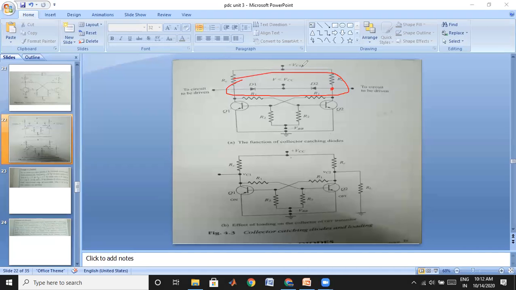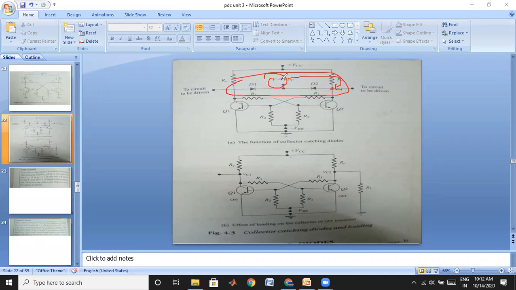When the voltage becomes less than or equal to the anode side voltage V, the diode gets forward biased and the voltage at that node is fixed at V volts, irrespective of the load. We call this diode a collector catching diode, which we have seen in detail in previous classes.